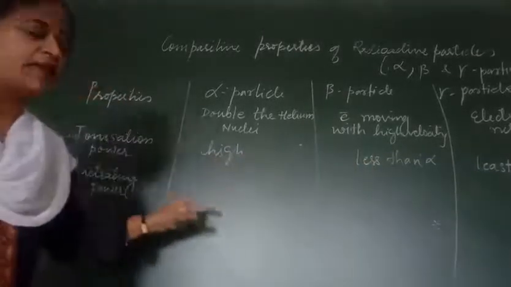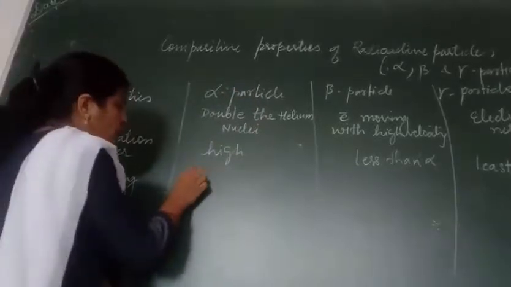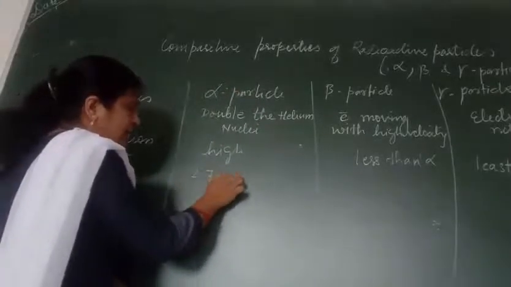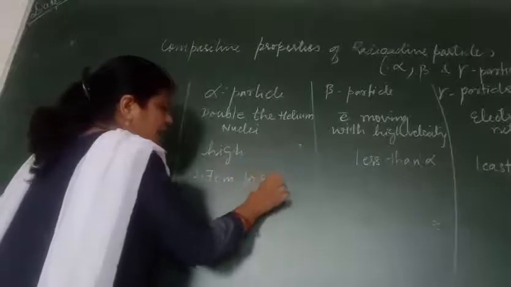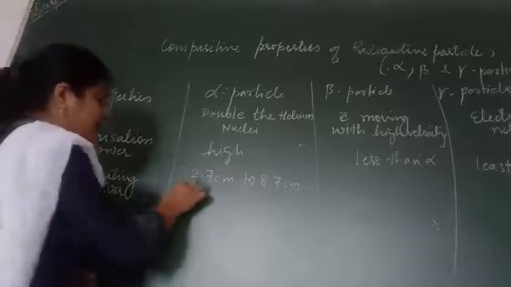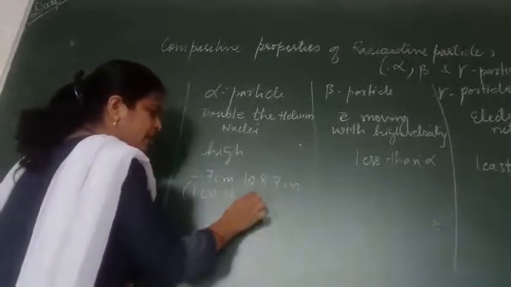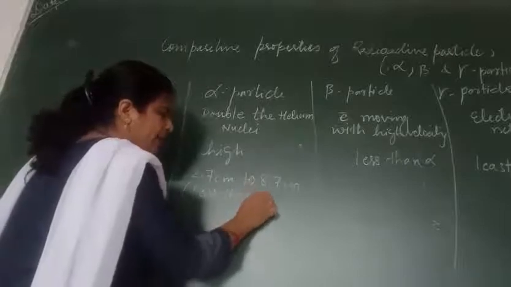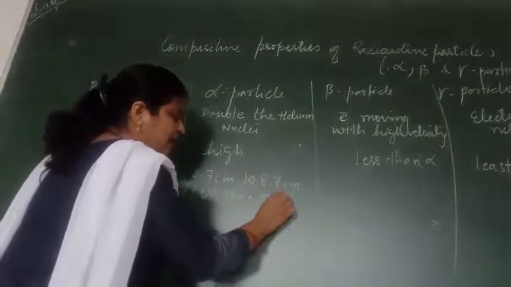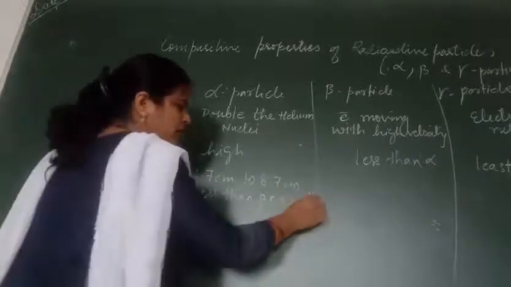Its penetrating power is equal to 2.7 centimeter to 8.7 centimeter, which is less than beta and gamma particle.